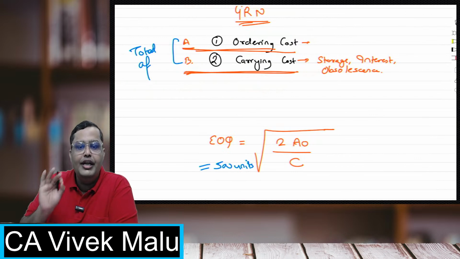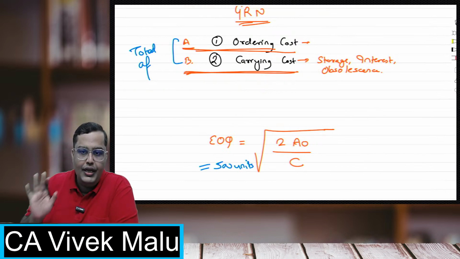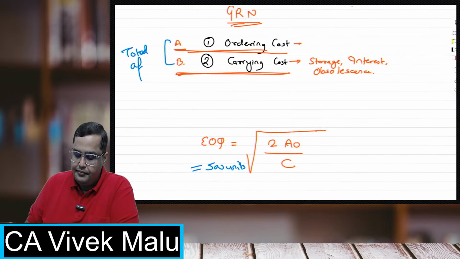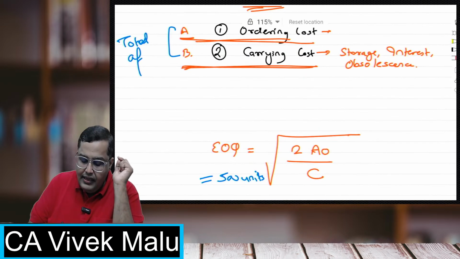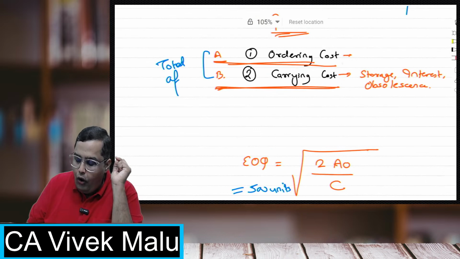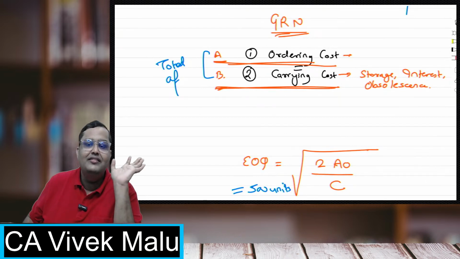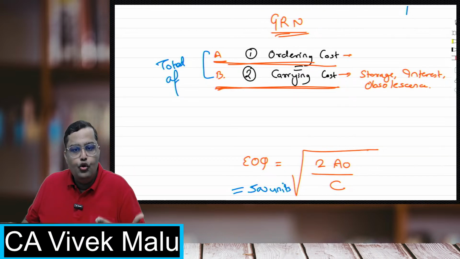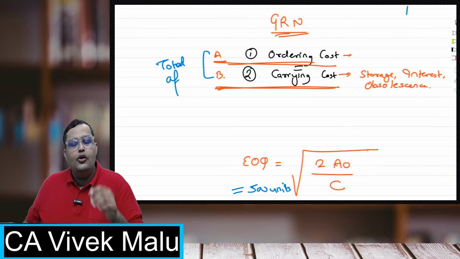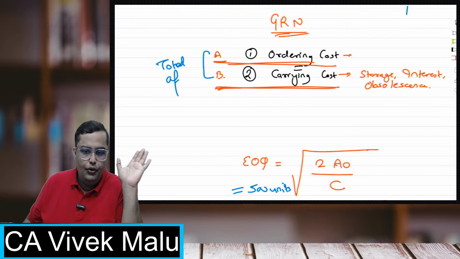In fact, I'll tell you one secret: at the EOQ level, ordering cost and carrying cost are always equal. Remember that.